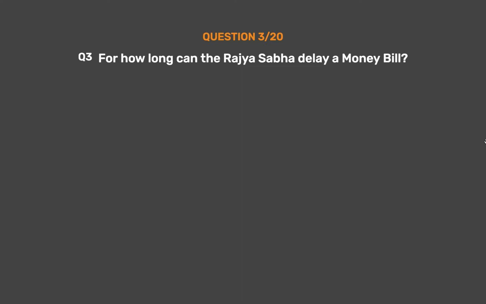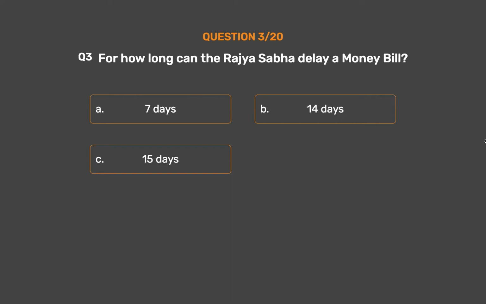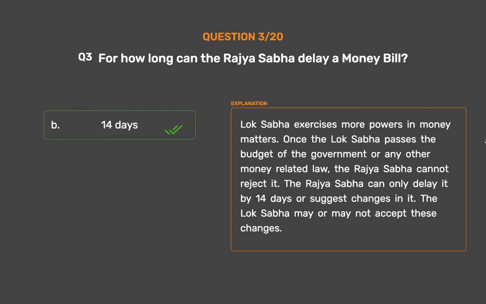Question number 3. For how long can the Rajya Sabha delay a money bill? Option A. 7 days. Option B. 14 days. Option C. 15 days. Option D. 1 month. The correct answer is Option B. 14 days. Lok Sabha exercises more powers in money matters.